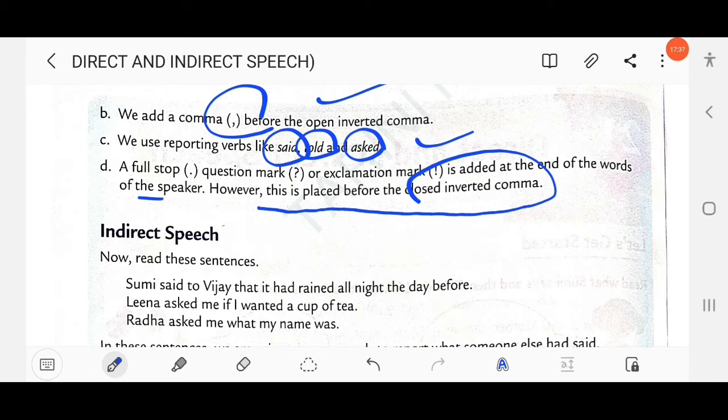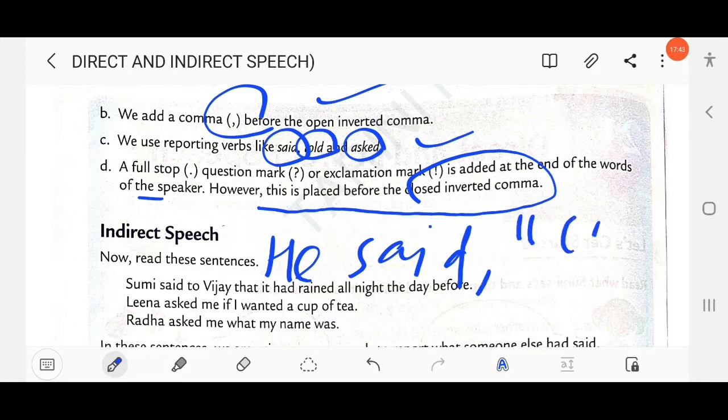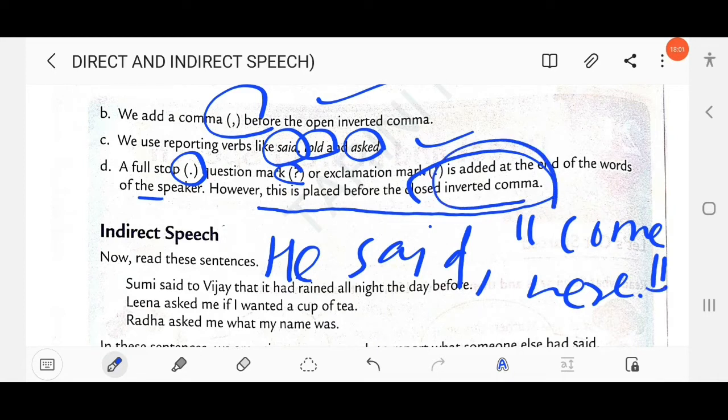Before the closed inverted commas, so here, he said, come here. He said, come here. So we use the full stop before the closed inverted comma. This means the full stop, question mark or exclamation mark is placed before the closed inverted comma. Okay.